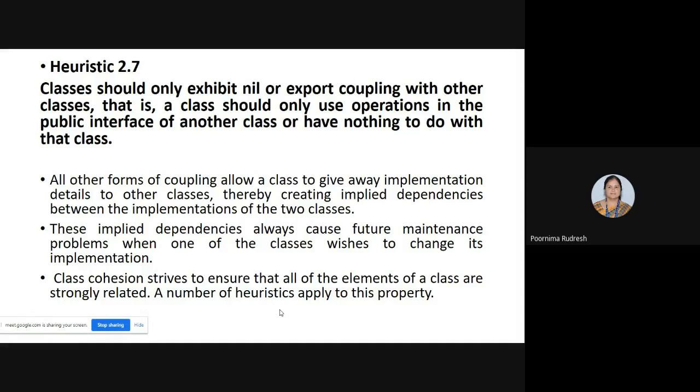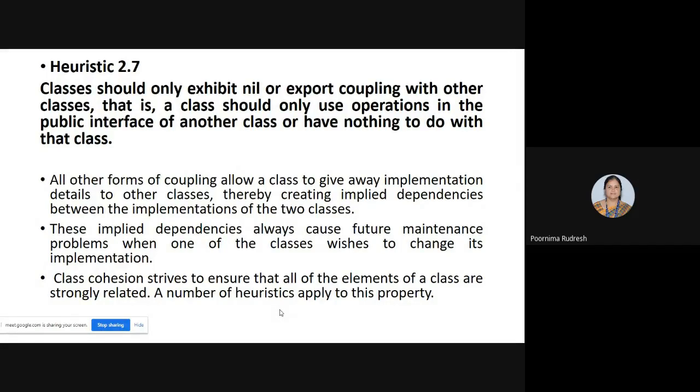Because if you consider other forms of coupling, overt, covert, or surreptitious coupling, the implementation details are visible to the user, but that is not important, and that creates a problem, because if one class sees the implementation details of another class, then the developer, if he modifies the code, affects the operation of other classes.